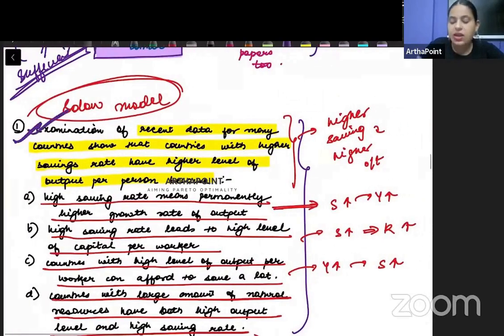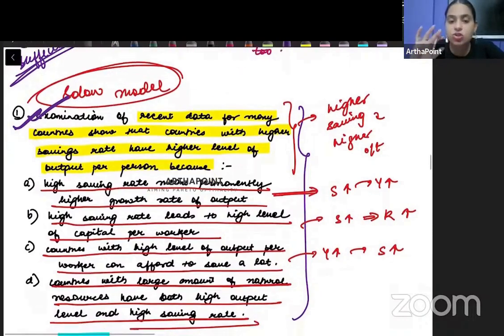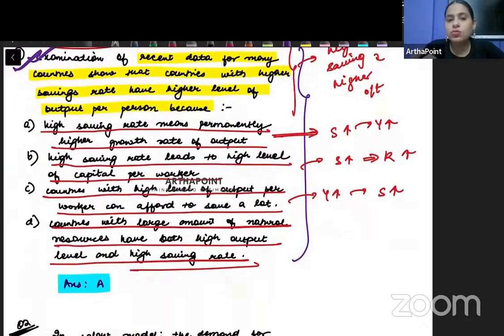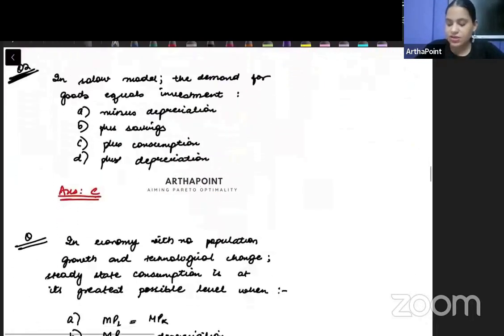And this is something that has been shown through the data over the years, right? So such twisted questions can also be asked in exam, which are based out of the Solow model or which are an application of one of the models, and you just need to recall whatever models you have studied, right? So this would be the first kind of question. Let's take some more examples.